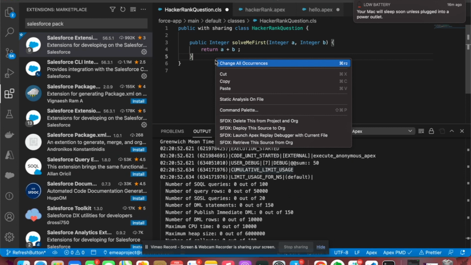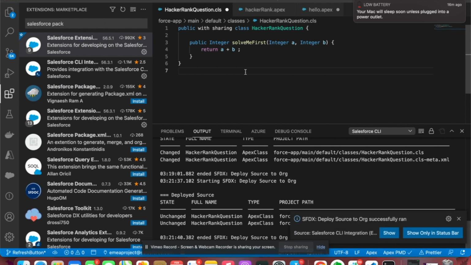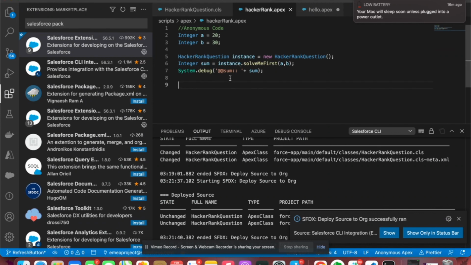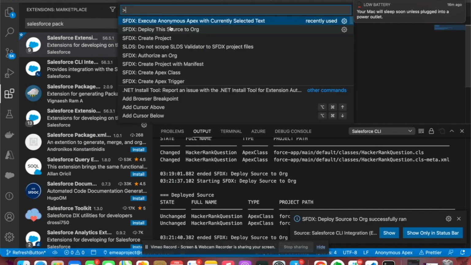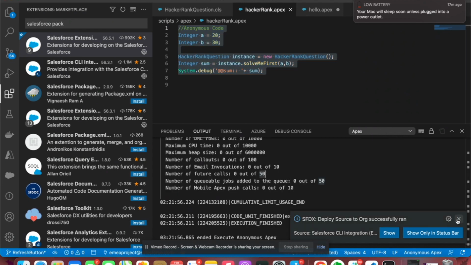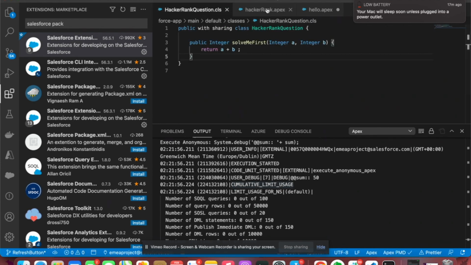So what we need to do, guys, is save and deploy. And here you come to this section and you run it again. Okay, we run it. Cool. And we see the result and it is working. So as we have this method and it's working fine, we solved the first question.